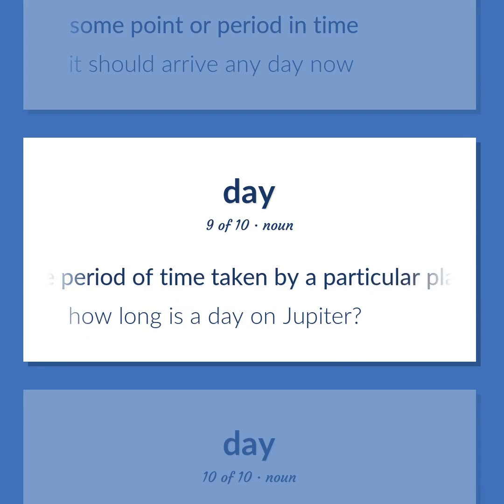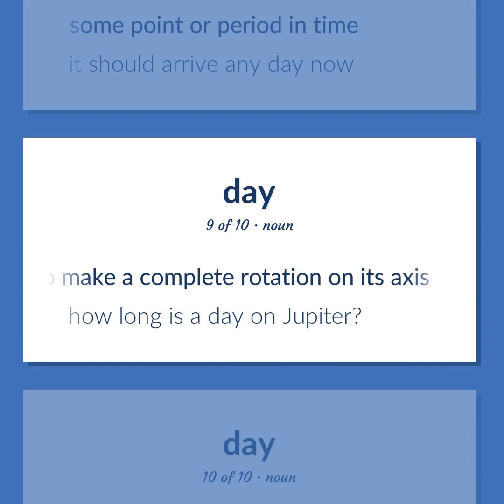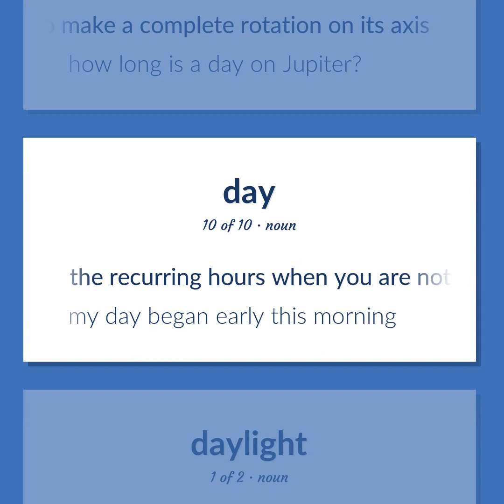The period of time taken by a particular planet, e.g. Mars, to make a complete rotation on its axis. How long is a day on Jupiter? The recurring hours when you are not sleeping, especially those when you are working. My day began early this morning.